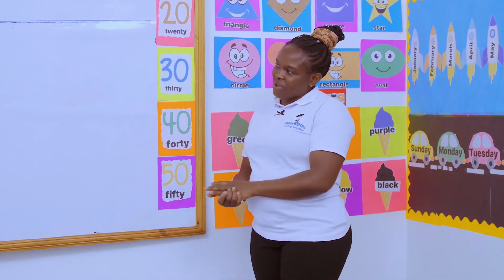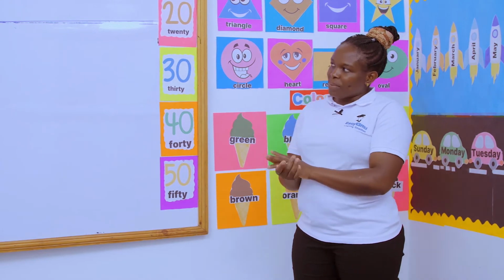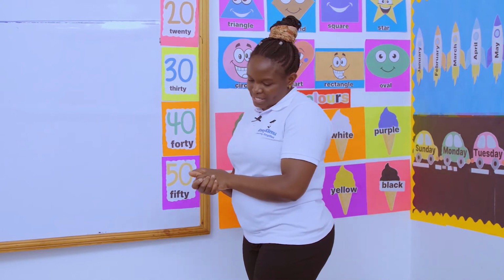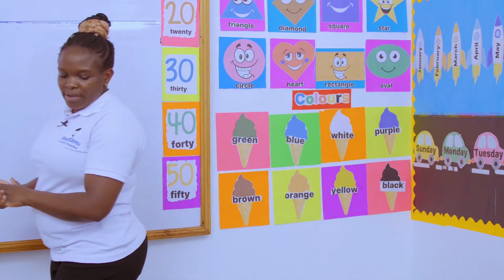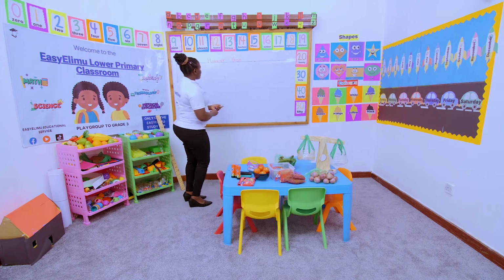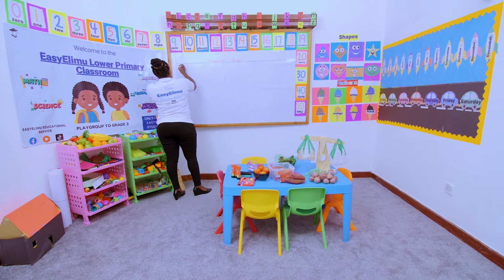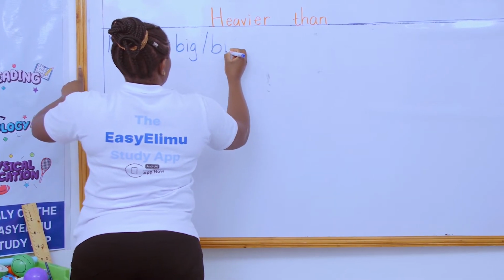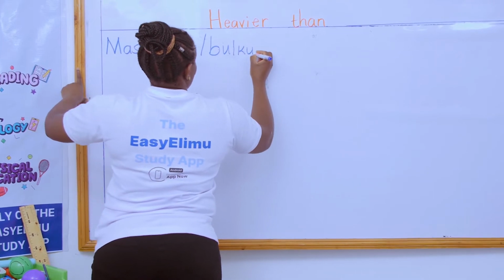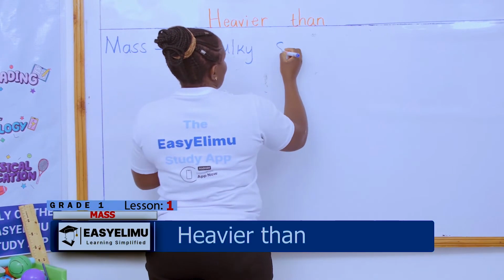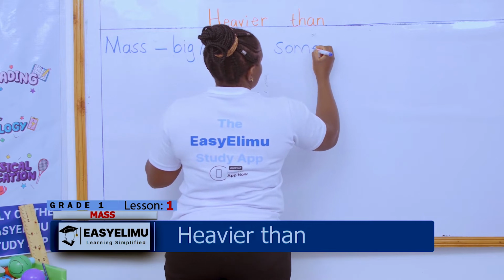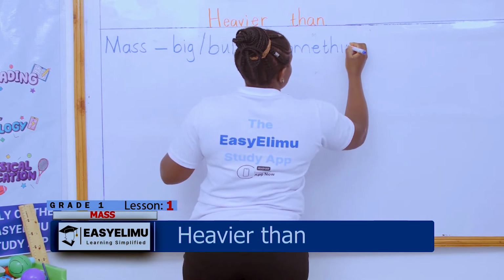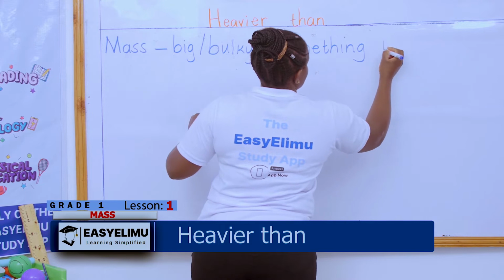Now, that is what we call how big or how light something is. It is what we call the mass. What is mass, class? Mass is how big or small something is. Mass is big, and this word big can also be bulk. So, how big or bulky something is.